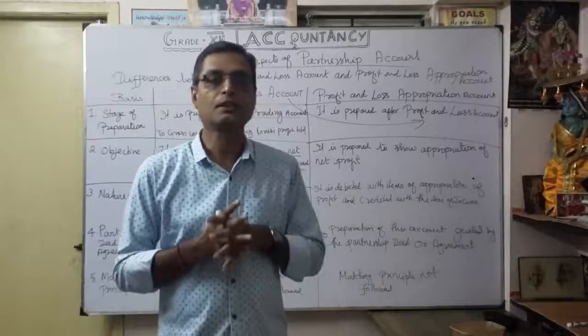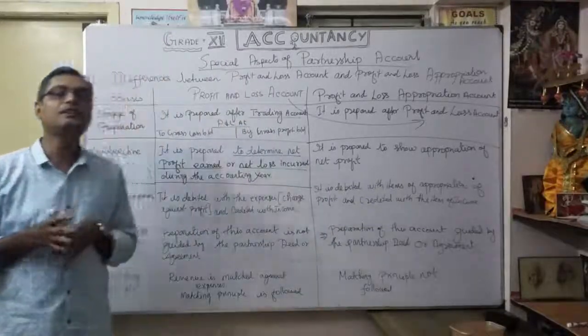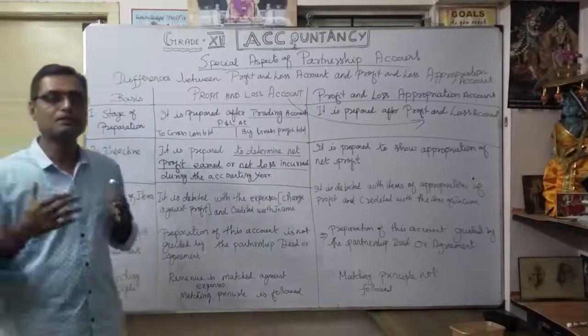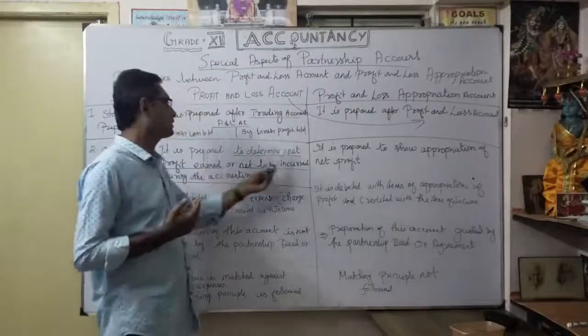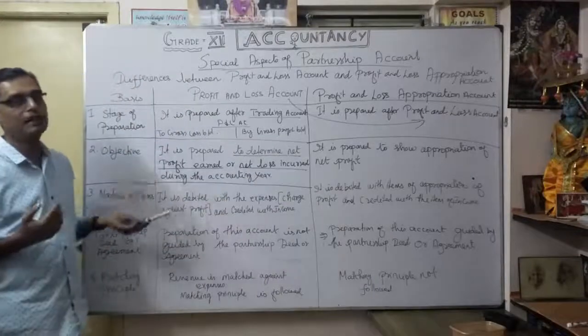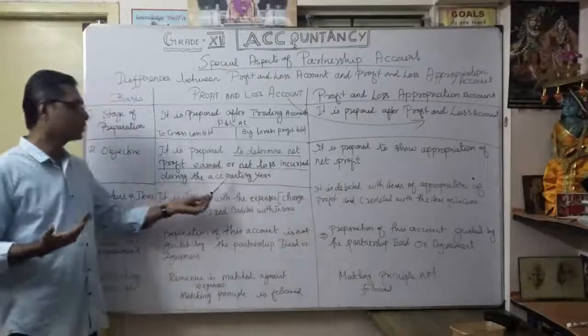Very important: the profit and loss account is to know net profit or net loss. Then only can we see whether the business has improved or not. That's what it is prepared for, to determine net profit earned or net loss incurred during the accounting period, the particular year.